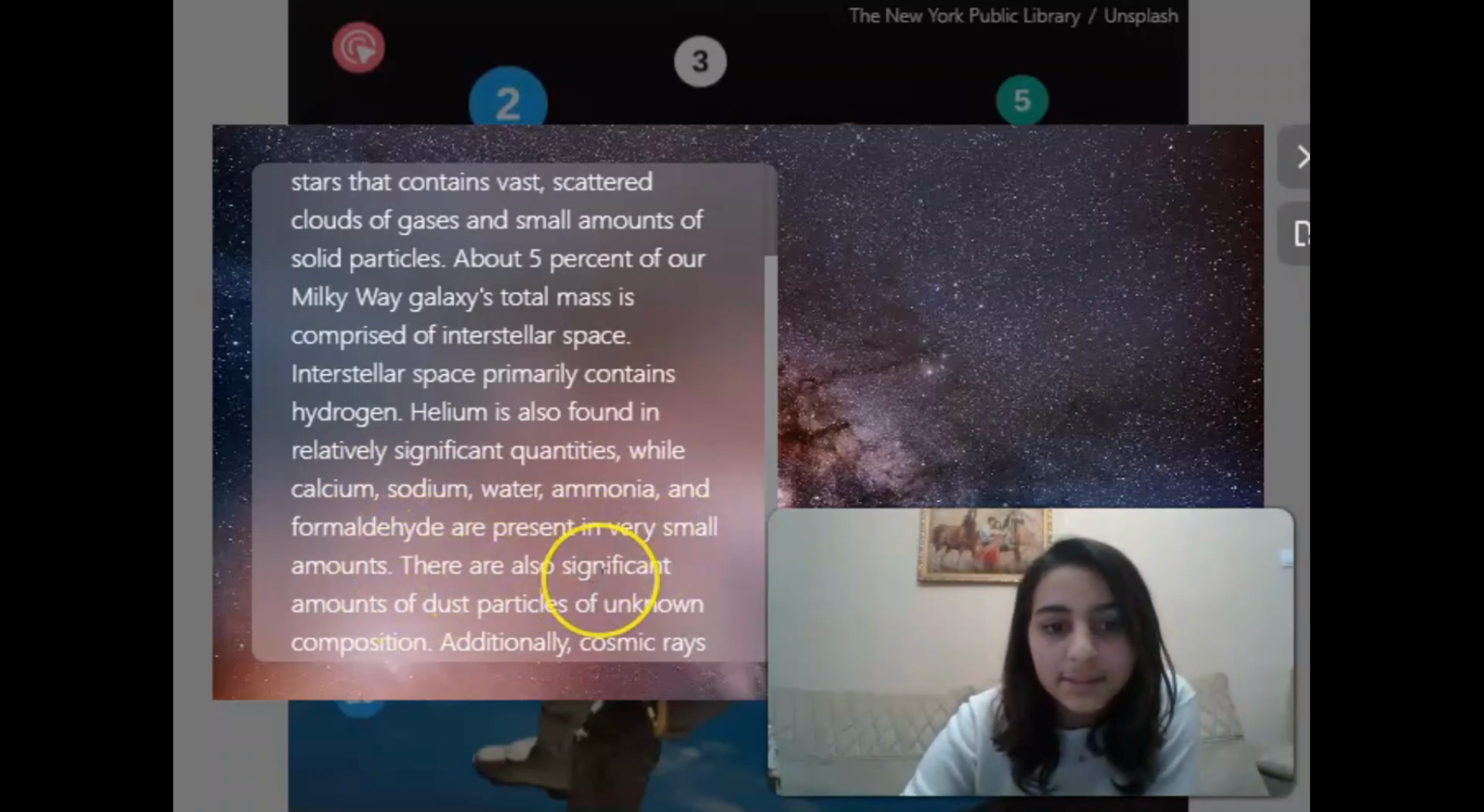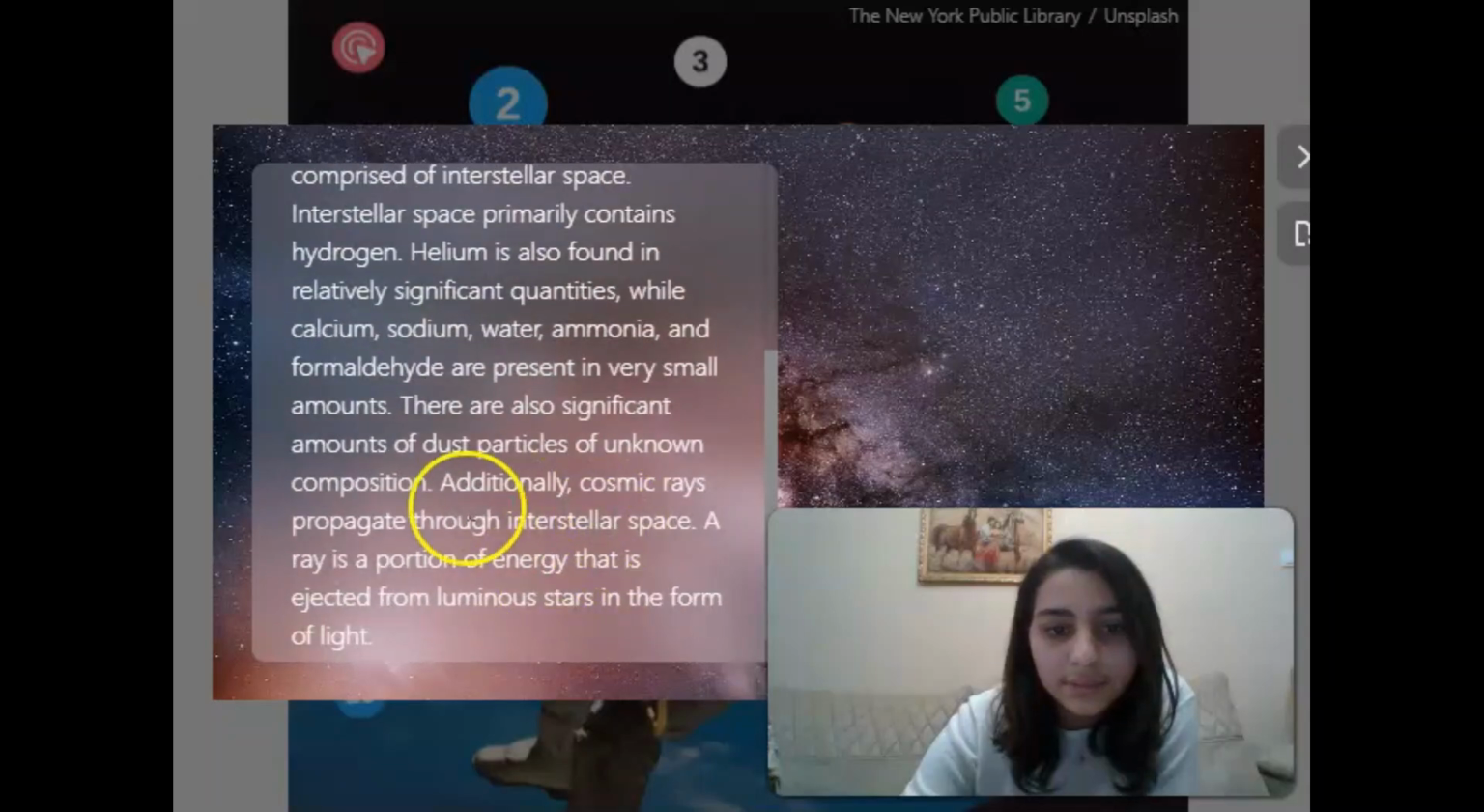There are also significant amounts of dust particles of unknown composition. Additionally, cosmic rays propagate through interstellar space. A ray is a portion of energy that is ejected from luminous stars in the form of light.